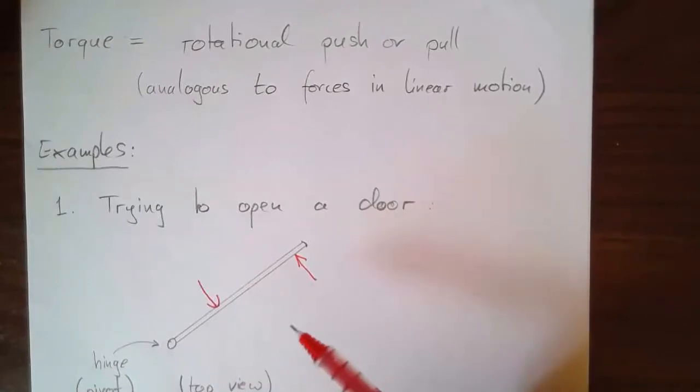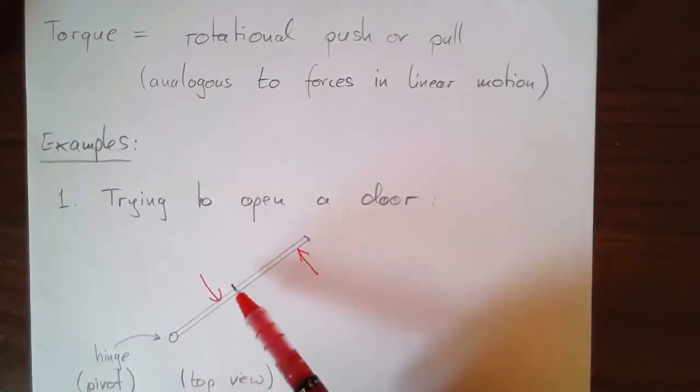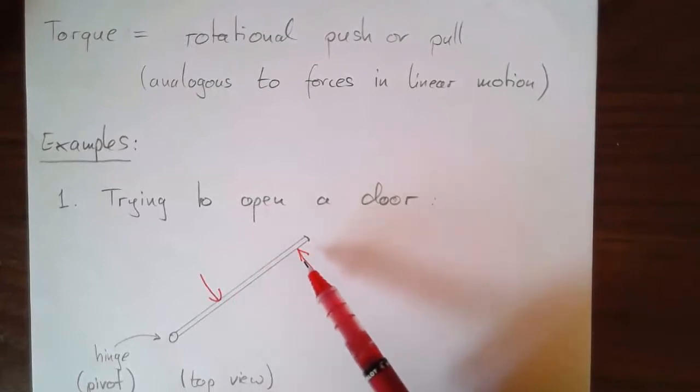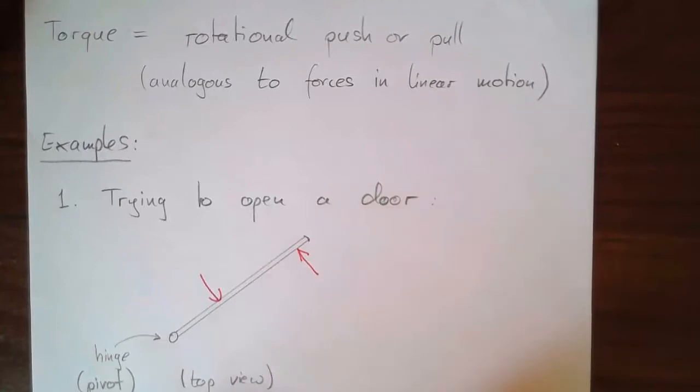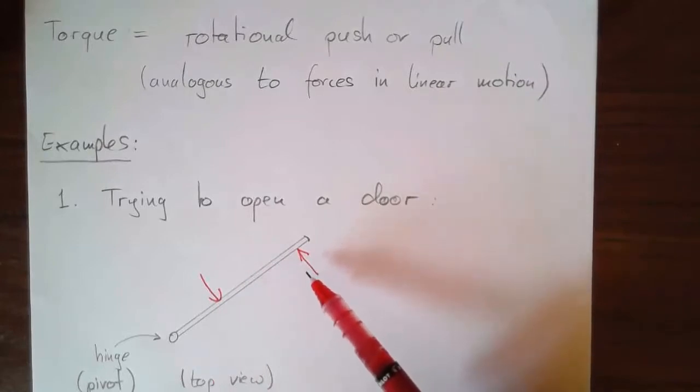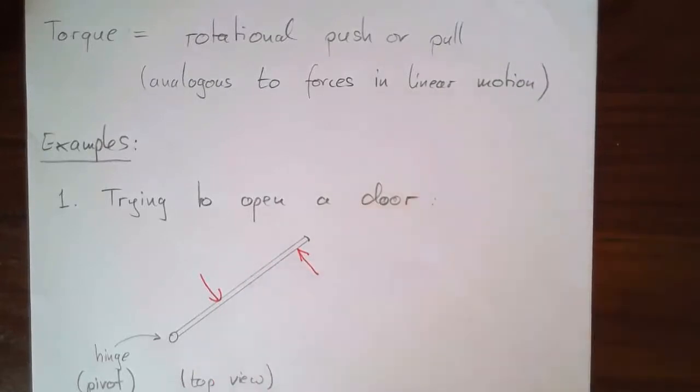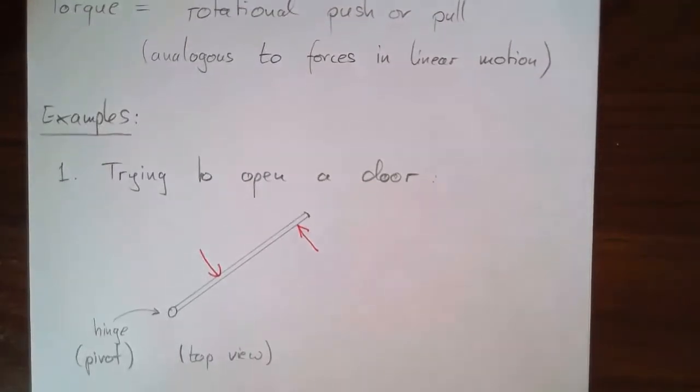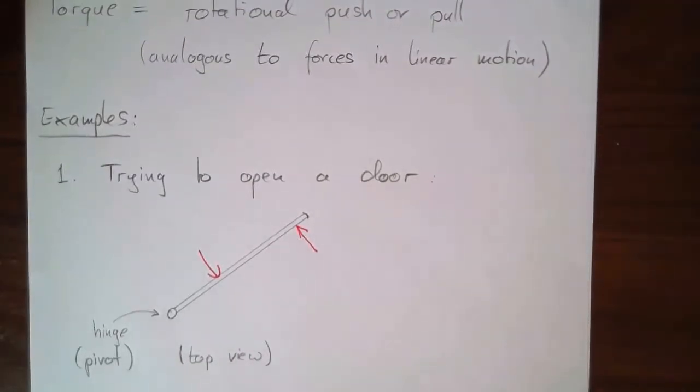This is the concept of torque, right? Torque is created by forces. Let's say a force causes a torque, for example, pushing here with your hand, pushing there with your hand. But the torque itself, the effect on the rotation, depends not only on the strength of the force, but also where it acts. Let's look at another couple of examples where that becomes apparent.